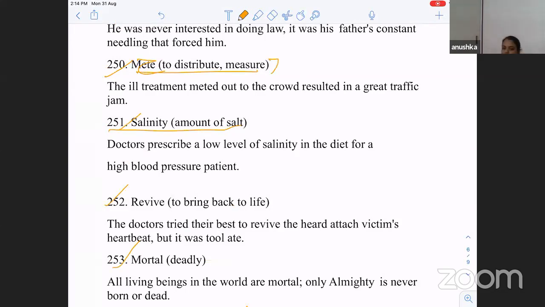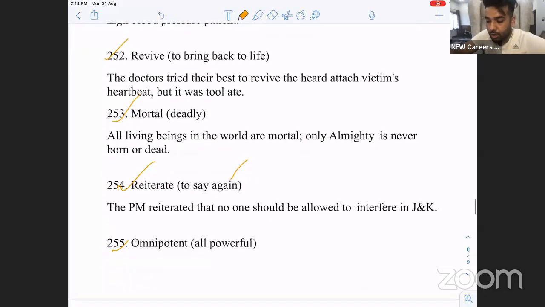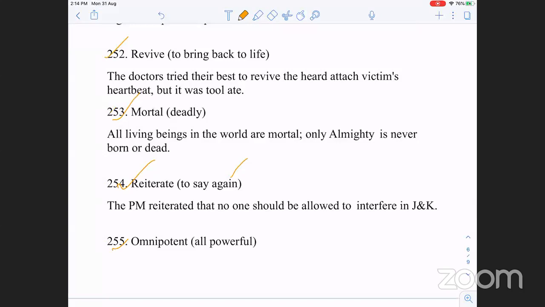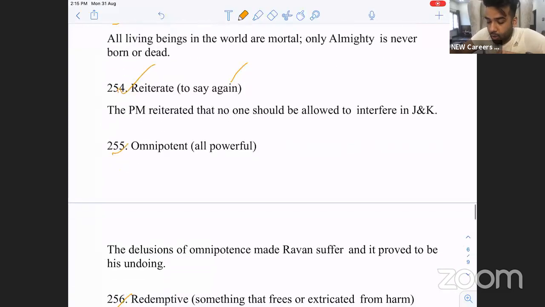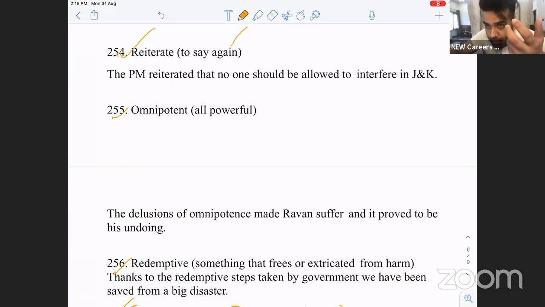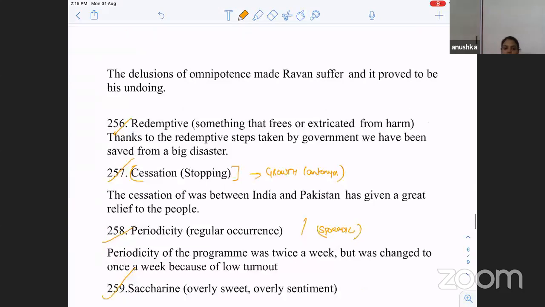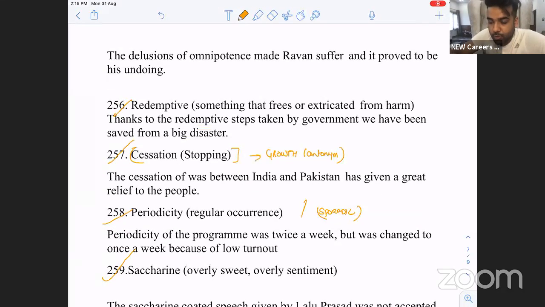Revive. He has been revived: bring back to life. Morbid, mortal, deadly. Morbid, death-like. Reiterate is to speak again and again. He reiterated again and again that he had not done anything, but none of his friends agreed. Omnipotent, all-powerful. Omniscient, present everywhere. Redemptive measures, to bring back to life, or extricate somebody from harm.